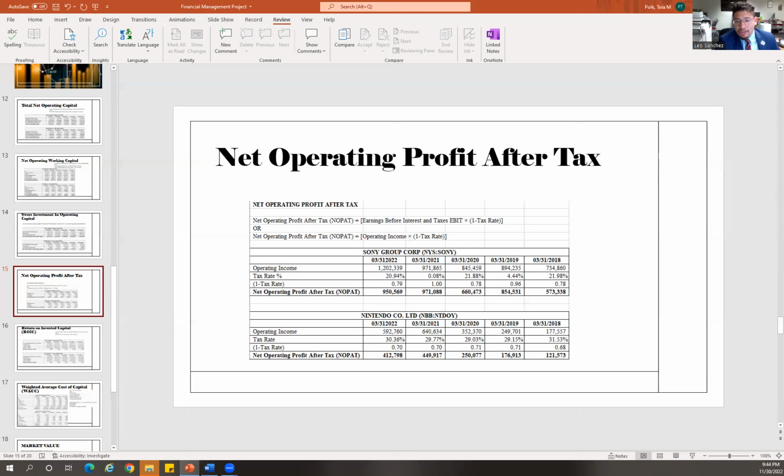Just like Sony Group, Nintendo also has an increase in NOPAT within the 5 year period. However, a comparison between the two companies shows that Sony still has a higher NOPAT value than Nintendo. We can therefore conclude that Sony has been more profitable in the past 5 years, and that is understandable due to its size.